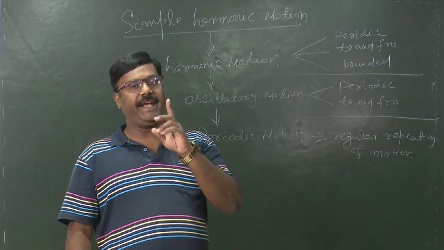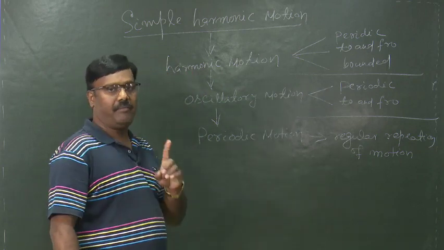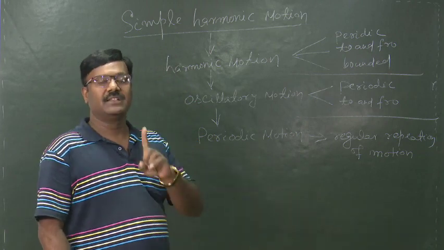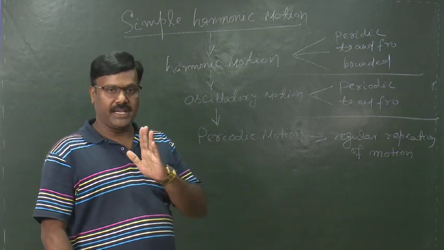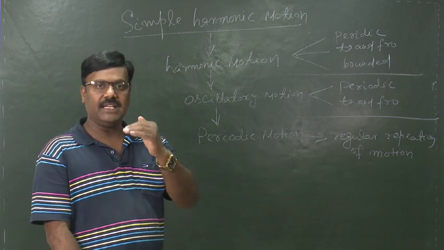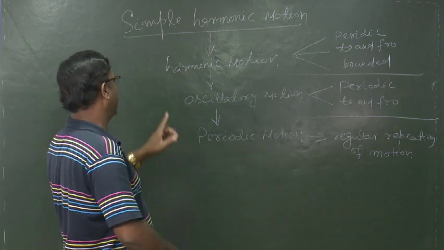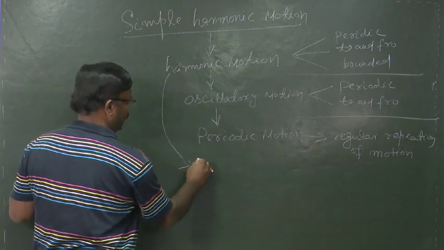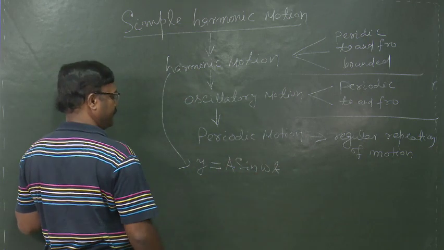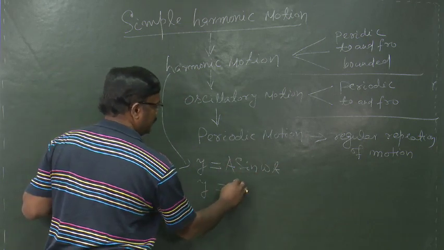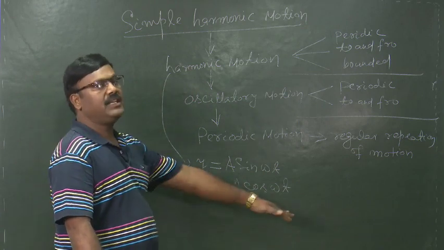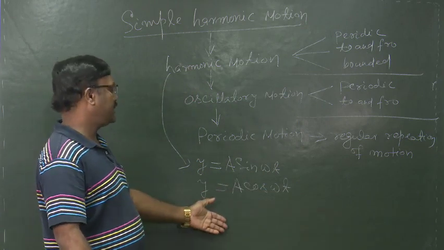That is why while expressing our harmonic motion mathematically, graphically, we take the help of sine and cosine functions, and hence we can express the displacement of a particle at any instant of time in harmonic motion as y = a sin omega t, or y = a cos omega t, or their linear combination y = a sin omega t + b cos omega t.